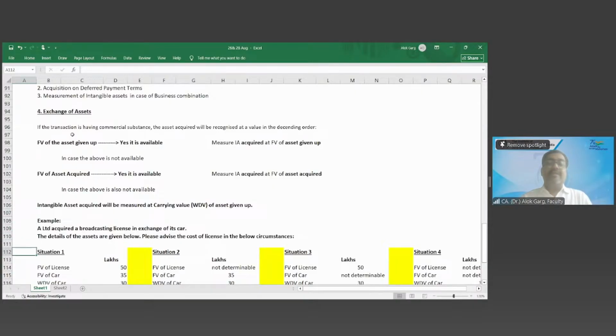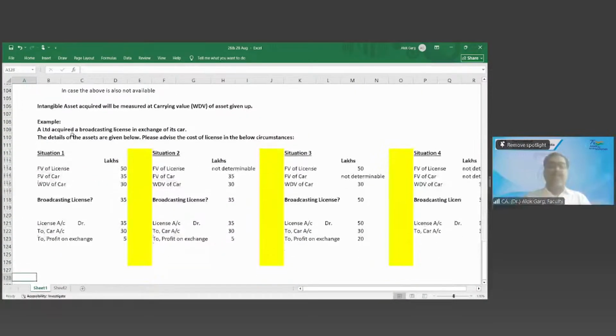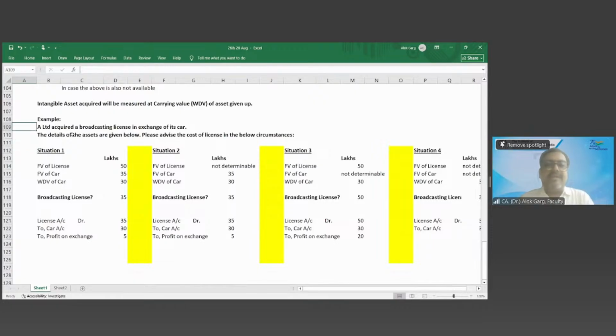Okay. So now let's discuss this example quickly. A Limited acquired a broadcasting license in exchange of its car. So what is the asset acquired? License. What is the asset given up? Car. The details of the assets are given below. Please advise the cost of the license in the following circumstances. So this is given. Now please answer this question.